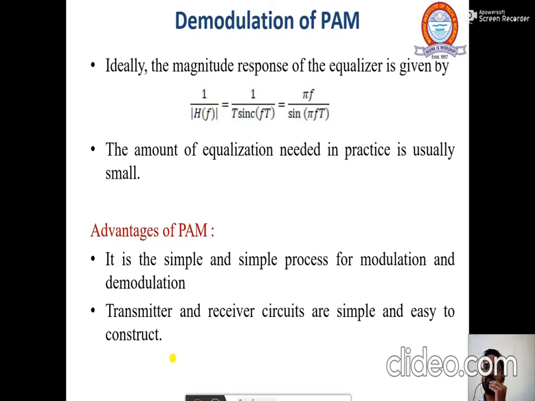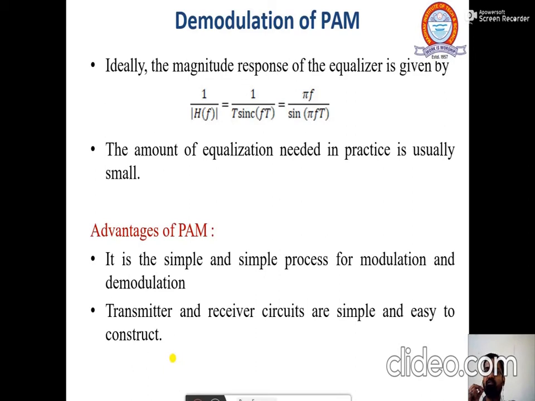Now we discuss the advantage of pulse amplitude modulation. It is a simple process for modulating and demodulating. As you have already studied, there are three kinds of pulse amplitude modulation. If you want to do flat top pulse amplitude modulation, you have to use the rectangular pulse. If you want to do natural sampling, then you have to use the sinc pulse.